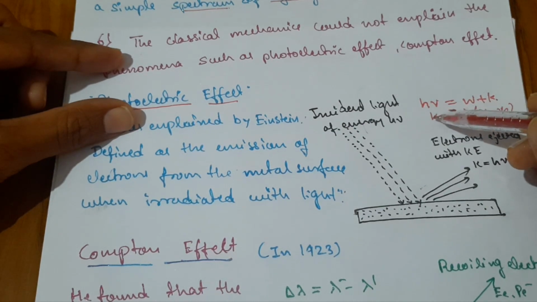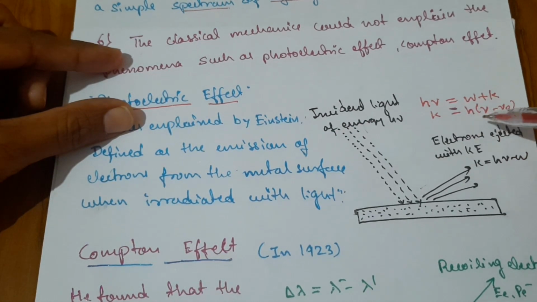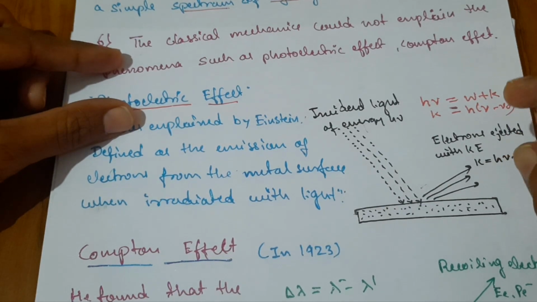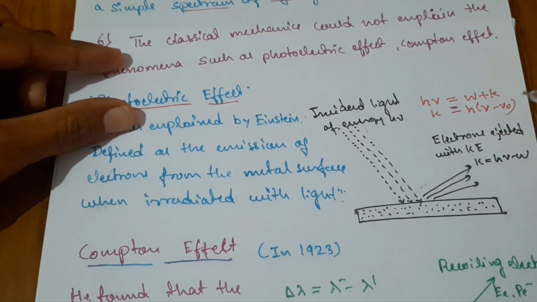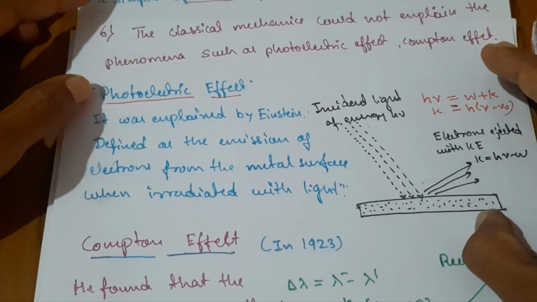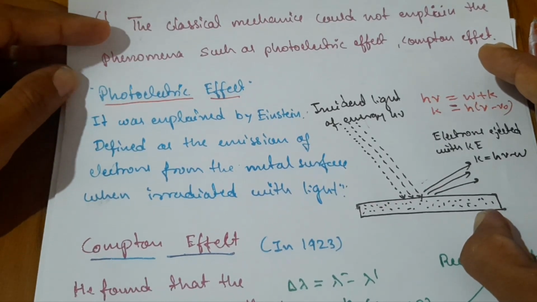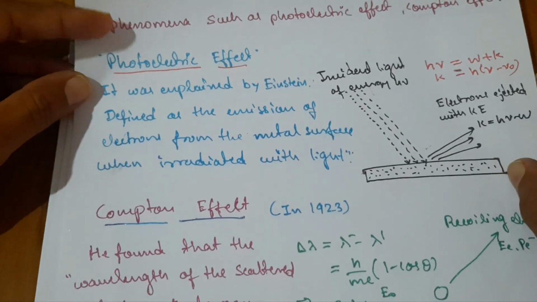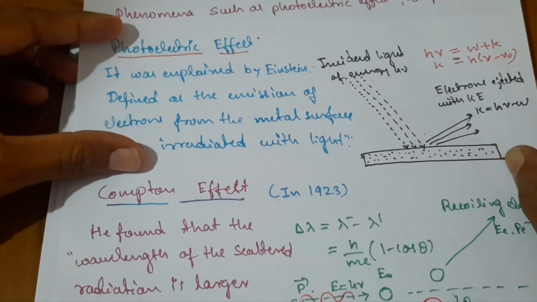The kinetic energy is K equals h nu minus W. The work function W related to the ejection of the electron is h nu naught, where nu naught is the threshold frequency. This is how the photoelectric effect takes place, and that was successfully explained by Einstein. The next important phenomenon is the Compton effect.